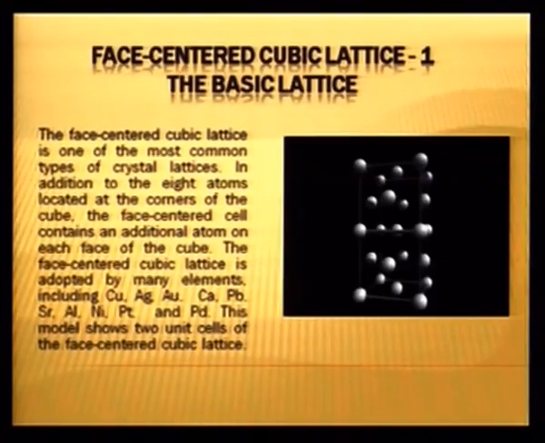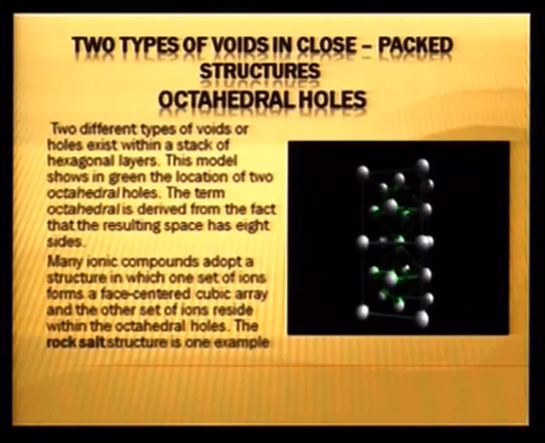Now in face centered cubic lattice, which is formed by the ABC kind of arrangement, we can see these voids. You can see the green color pipes, they show the presence of octahedral void in the middle of the unit cell. The white spheres show the face centered cubic arrangement, and the green pipes show the shape of the octahedron. Here 2 unit cells have been shown, one above the other, and 2 octahedral voids are present at the middle of each of the unit cells.